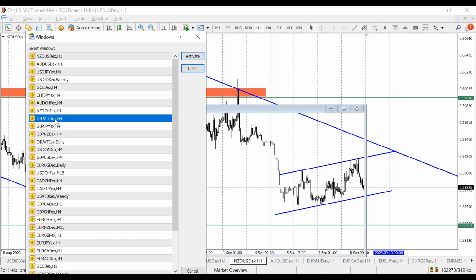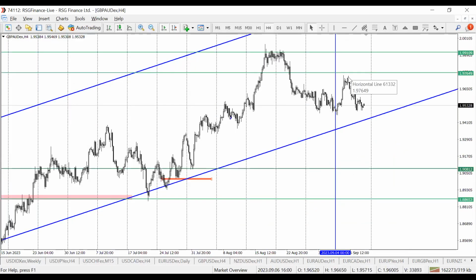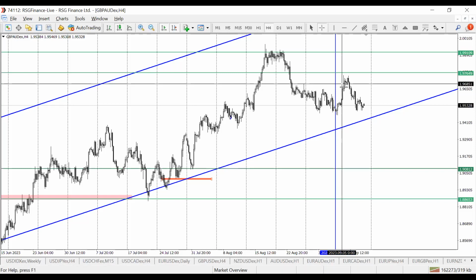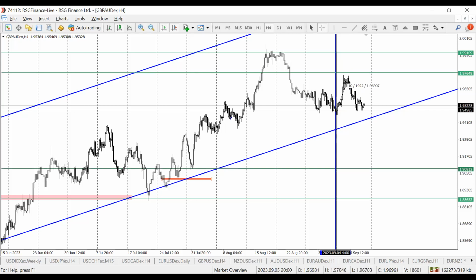Starting with GBP AUD, this was our goal from last week. We fell short by just a few pips. Look at that, just about 12 pips, and we were unable to hit the target. Then we started seeing that retracement. But in case you traded this, I don't think you should be so greedy, because we were able to get at least 240 pips into our bank account last week. You should have taken profit on this.